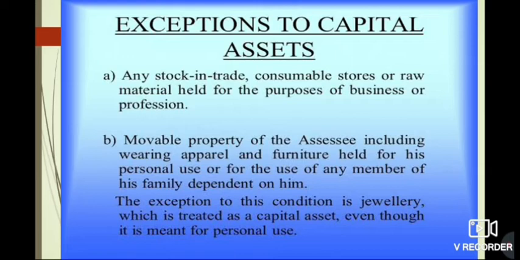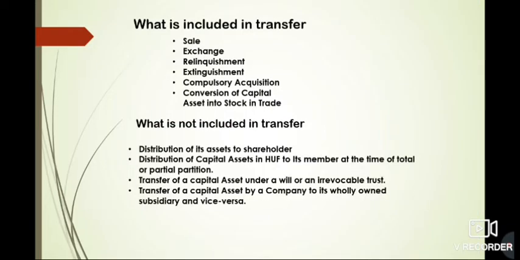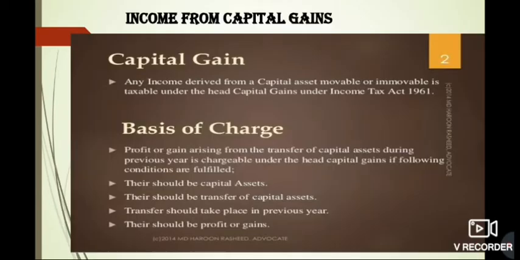Okay, so that won't be a capital asset, but the exception is that the jewelry, which is of course a personal property also, would be treated as a capital asset. Okay, so you have to keep in mind that jewelry will be a capital asset. Now the other thing that we have discussed earlier was that here we have to transfer the capital asset.